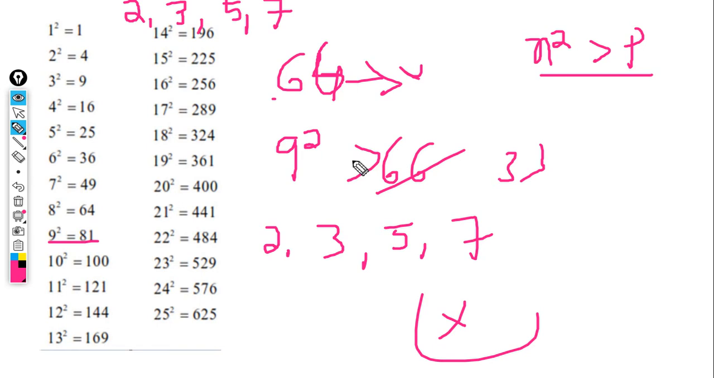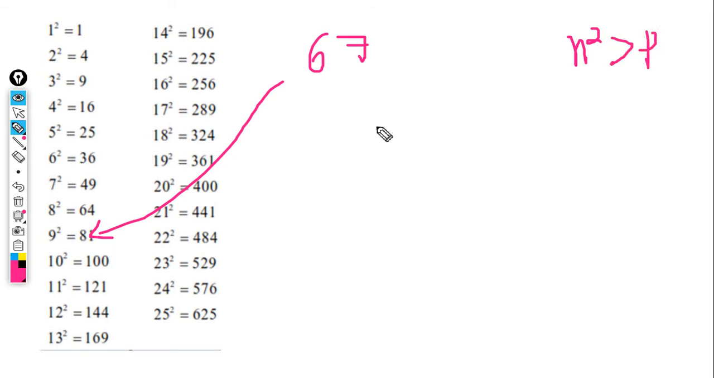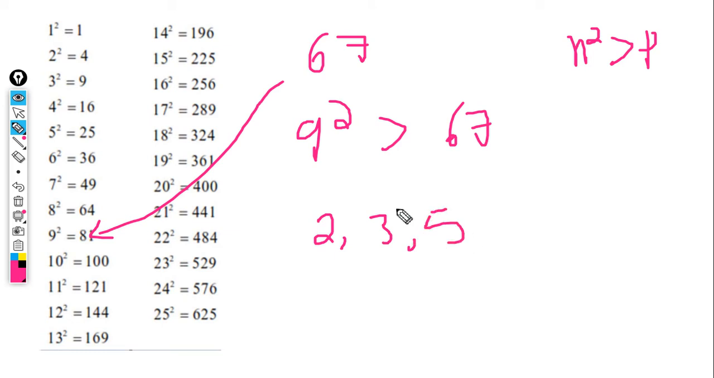I will take one more example. Okay, 67. I will take the next number. The same criteria, n square greater than p. The square nearest to the number is 81, that is 9 square. 9 square is greater than 67. 2, 3, 5 and 7 are the prime numbers until 9.